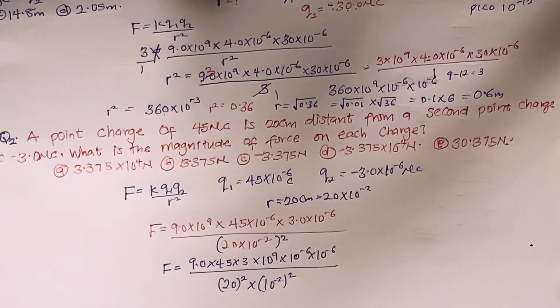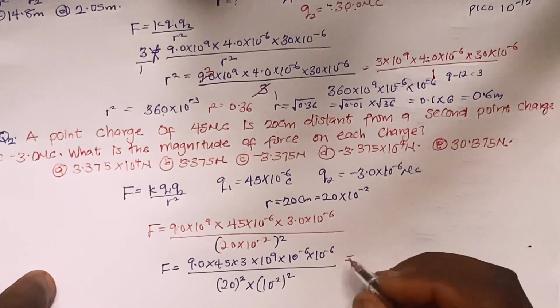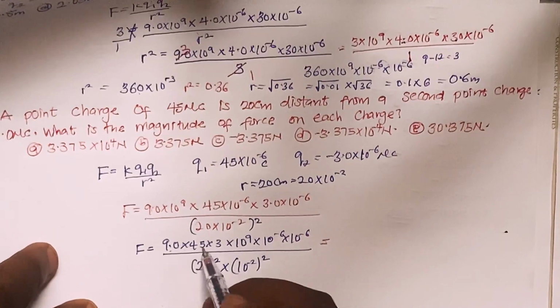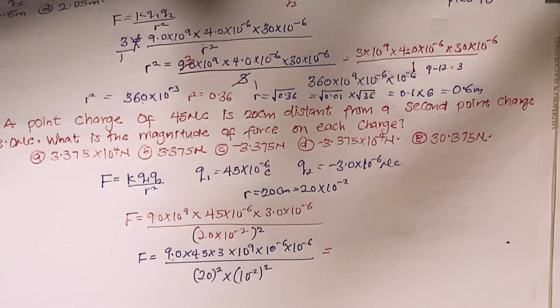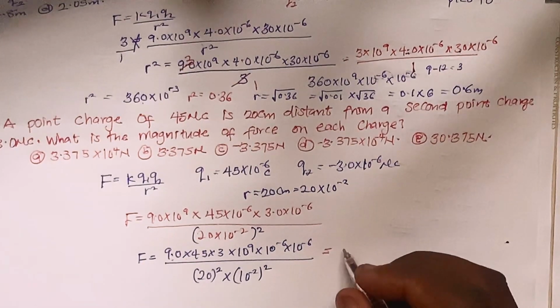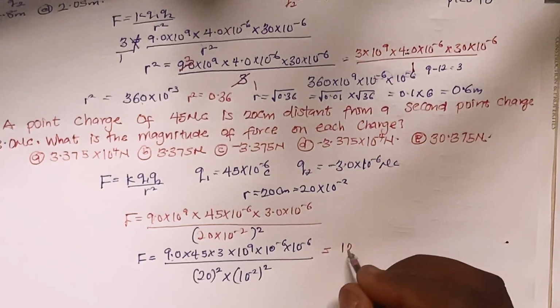Can you see it's very simple? I can solve it using the normal method. 9 multiplied by 45 multiplied by 3 is 1215.